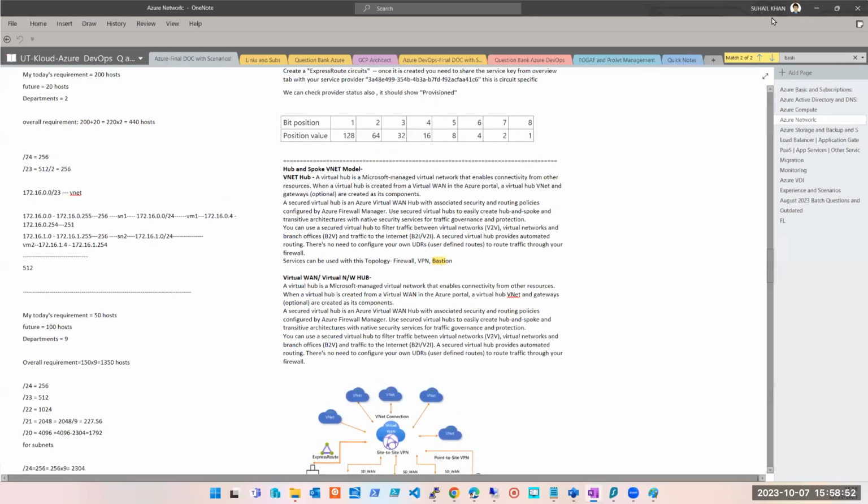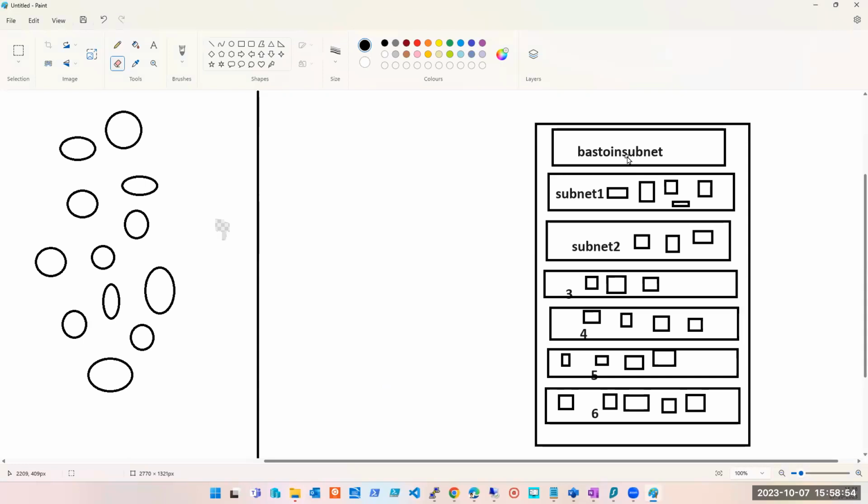So what is a Bastion here, guys? Bastion helps you connect to this network from the public network, using the servers on the Bastion subnet. When I said we are not going to put servers on this subnet, I meant the servers you will work from. You will put a jump server here, on the Bastion subnet. This is your VNet, let's say VNet 1. Under the VNet you have these many subnets, and you will create one subnet named Bastion subnet.